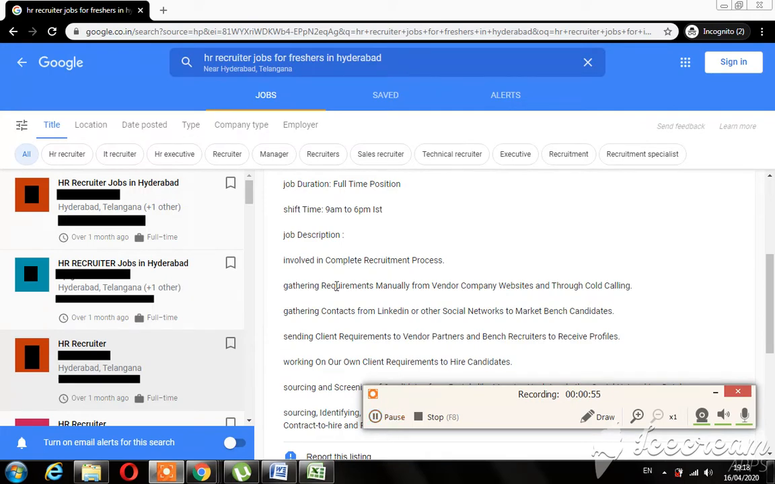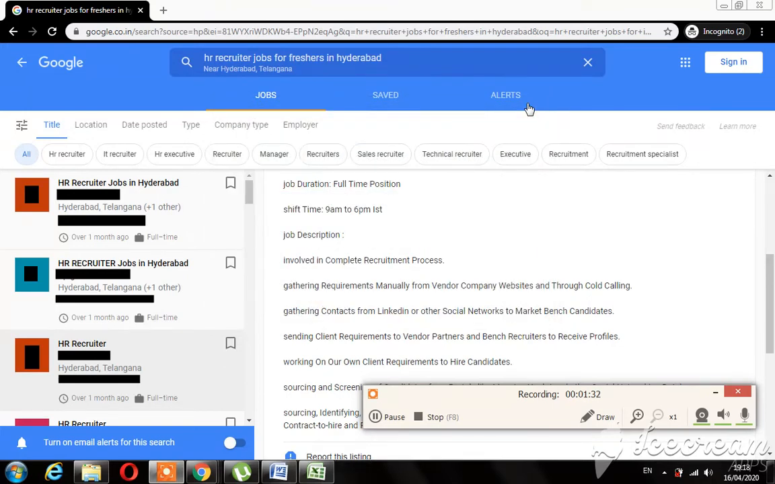The second role is that gathering requirements manually from vendor company websites and through cold calling. So now here again, second role is that you are supposed to gather requirements. If there are any requirements from other companies or any other placement agencies or anything from anywhere, you can gather requirements from these vendor company websites. So vendor is basically a company that is offering a sale or a person that is offering a sale. So vendors are basically salespersons, a sales company. So any company that is offering sales.